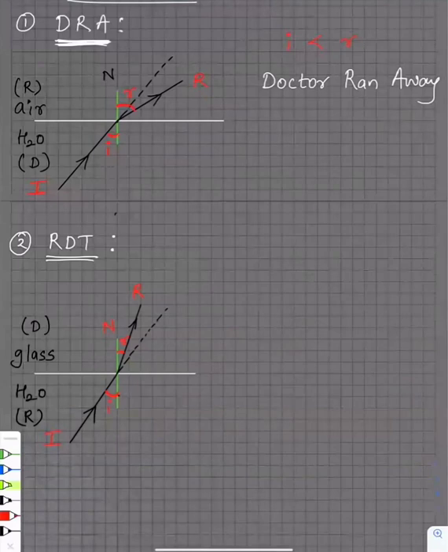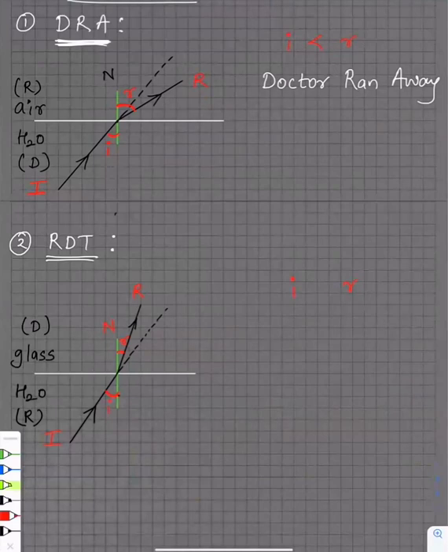Over here also the incident ray will be greater than the refracted. No, here it is not. Okay, I forgot to write it. Look at the figure, you'll come to know what is greater. Anshul, what is greater, I or R?